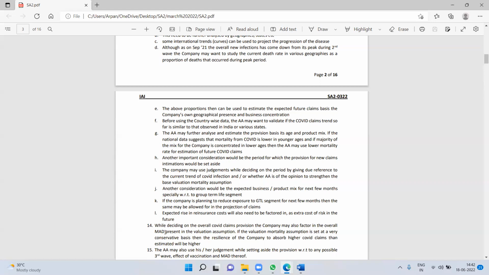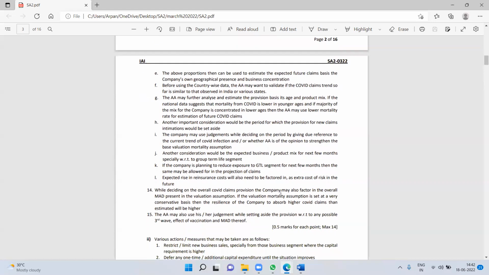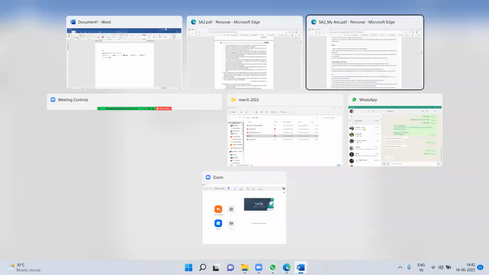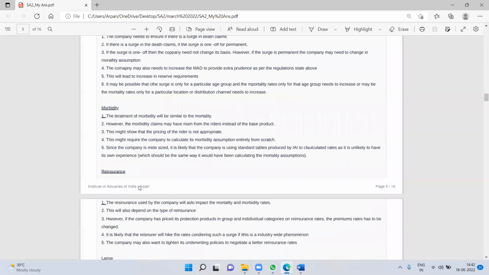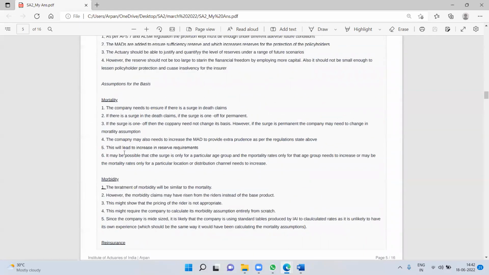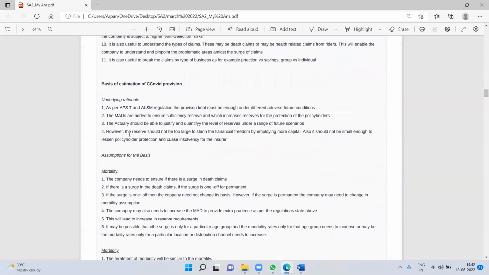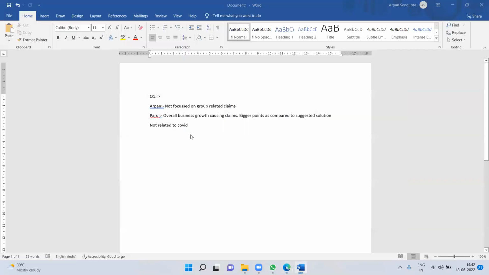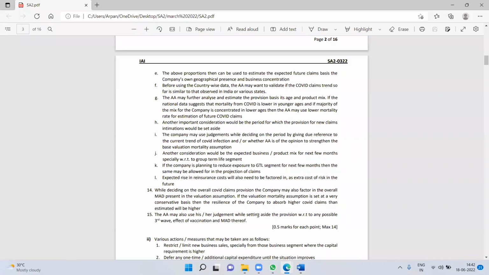Otherwise, I don't think I have written the overall philosophy while deciding on the claim provision, overall margin present in the valuation assumption. So these are the points that I have mentioned. Here they have specifically mentioned the judgment, and I have mentioned in the overall rationale that the reserve level should not be so high that it should impact. Here I have mentioned something: reserve should not be too large to strain the financial freedom, and it should also be small enough. So here I have alluded to the judgment part, that this is how the appointed actuary should set it, and they have mentioned it as the judgment while setting aside the provision.